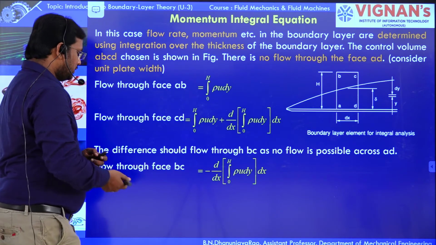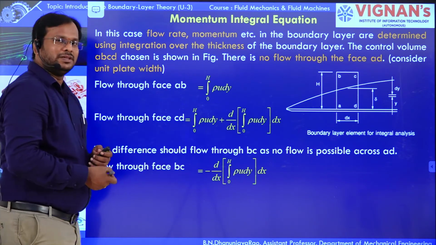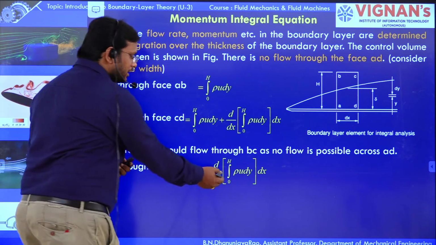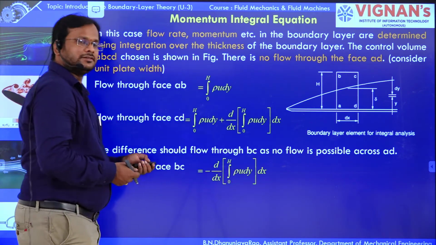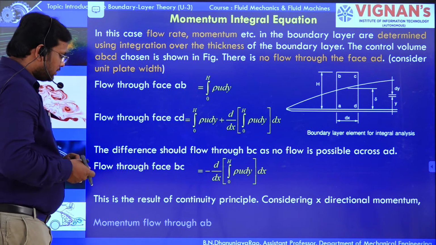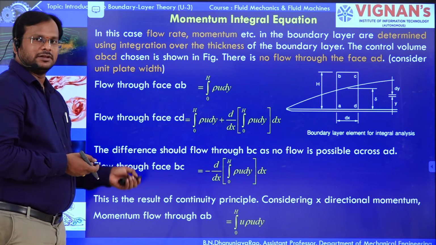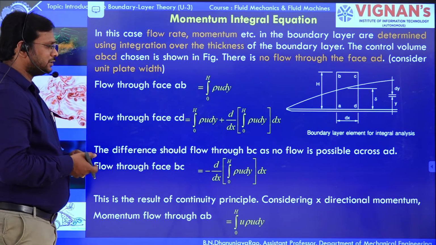So the flow through face BC is equal to minus d by dx of the integral from 0 to h of rho u dy, times dx. This is the result of the continuity principle.